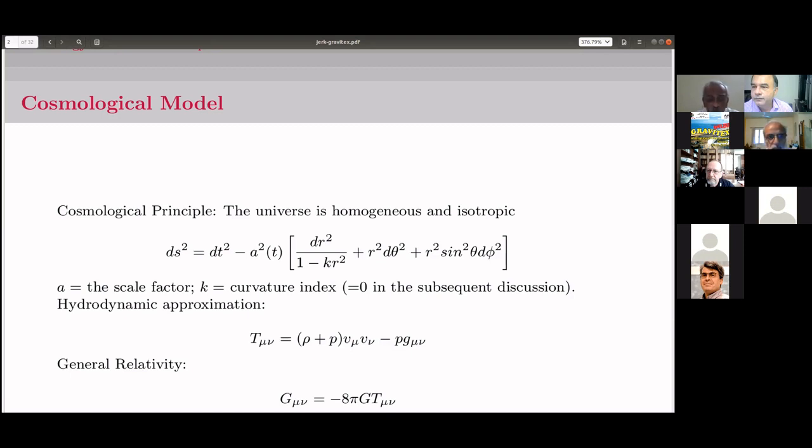And third, although gravity is the weakest of all four basic interactions, the dynamics of the universe is dominated by gravity. The correct theory of gravity is the general theory of relativity, given by Einstein's equations: G mu nu is equal to minus 8 pi G T mu nu. So these are the building blocks of the standard model.